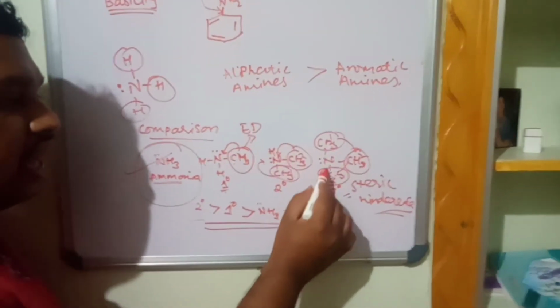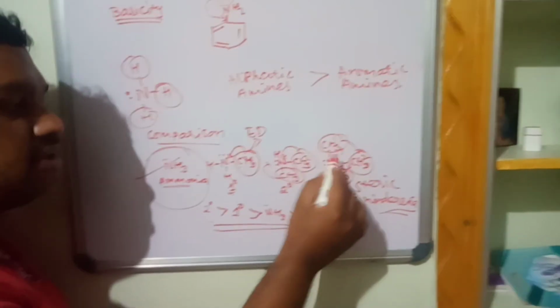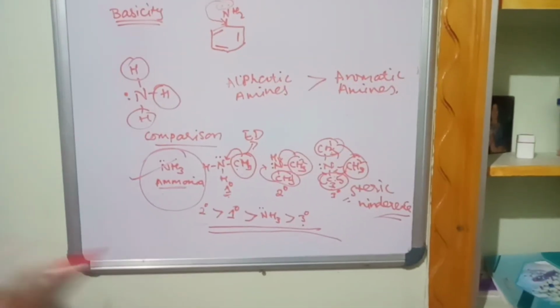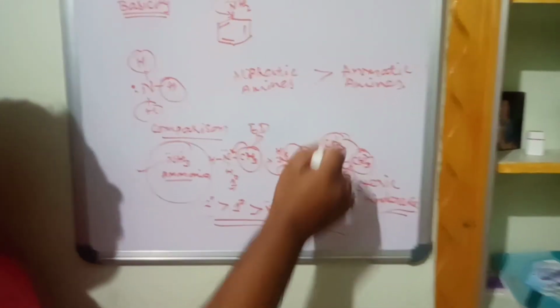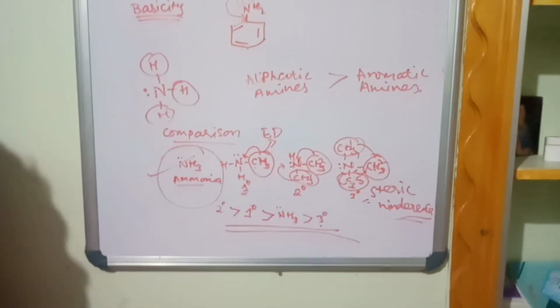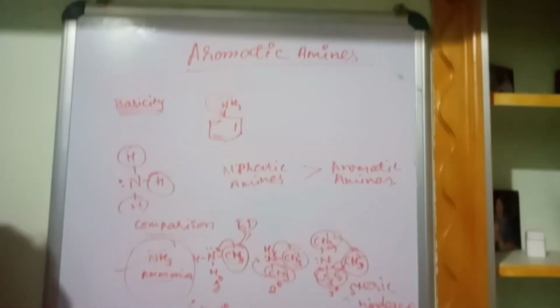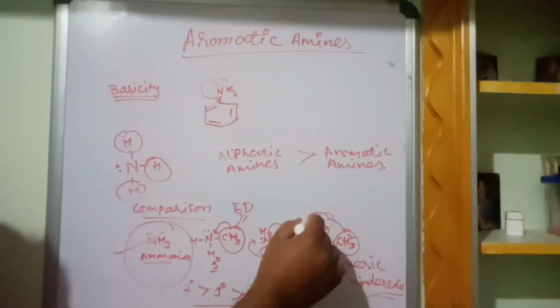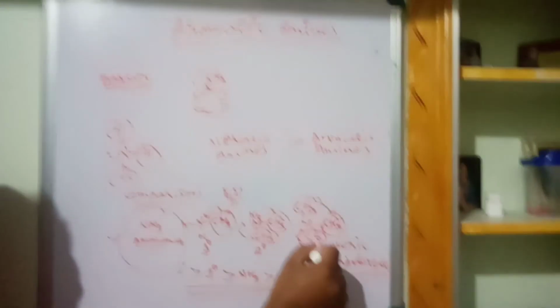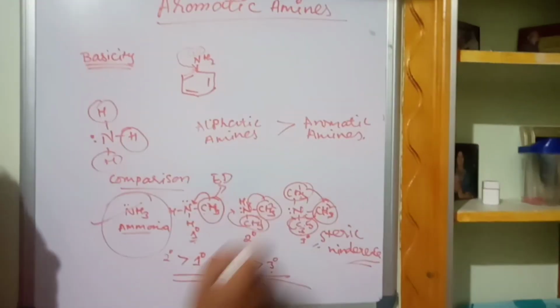When it is donating the electron, this is donating, this is donating, this is donating. But there is a bulky group. Methyl group is a bulky group. 3 methyl groups are there. What happens when there are more bulky, fat people? They are not able to sit. There will be a hindrance. Same way, this methyl group is not able to donate properly.